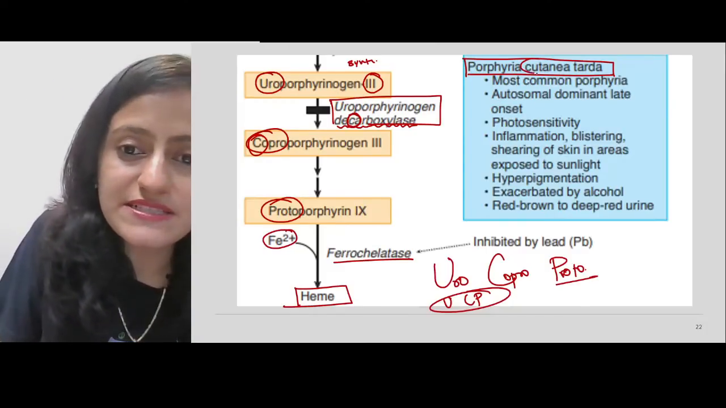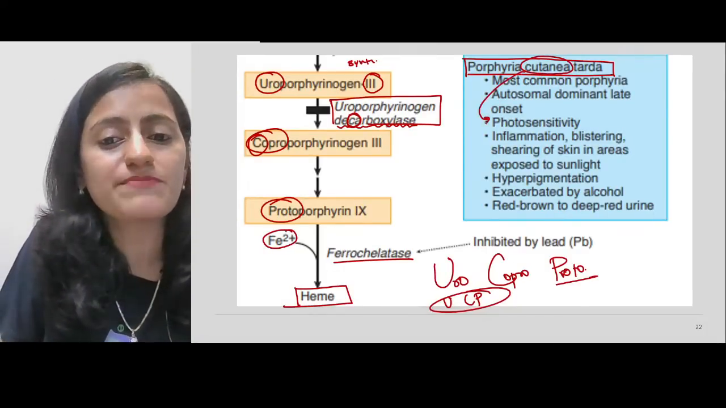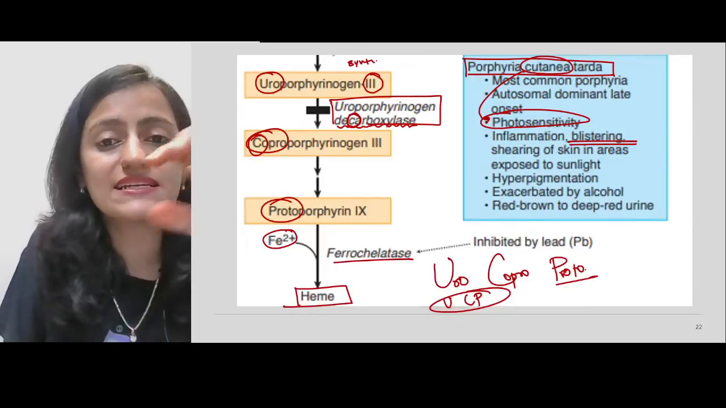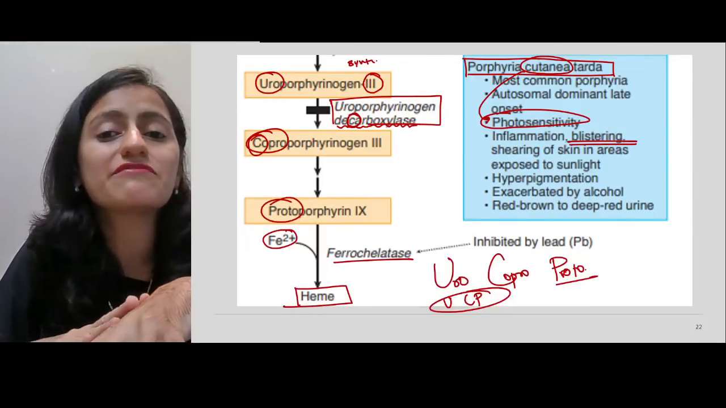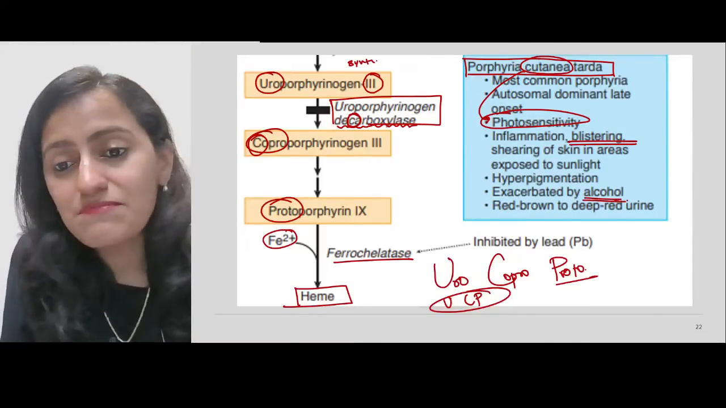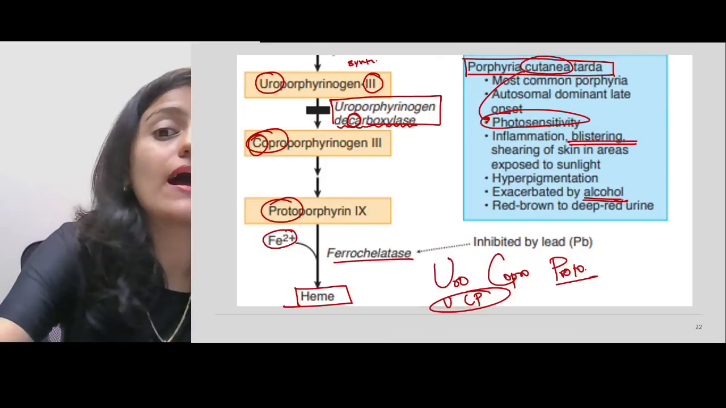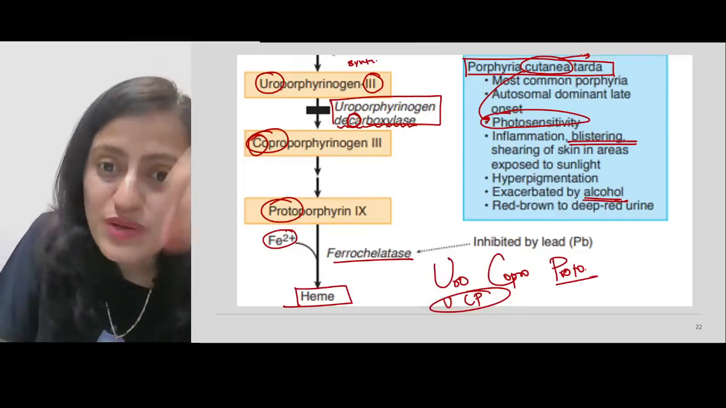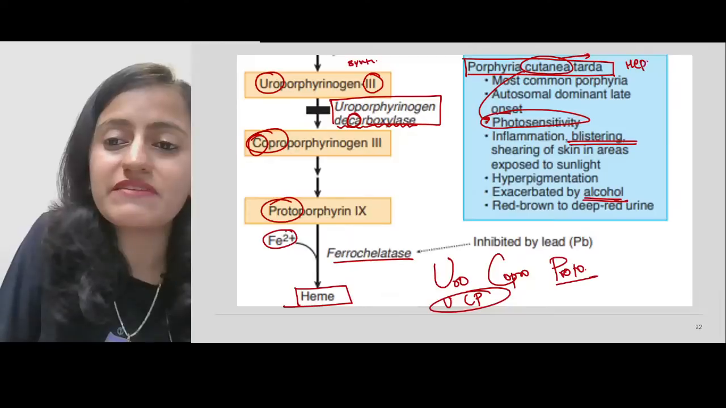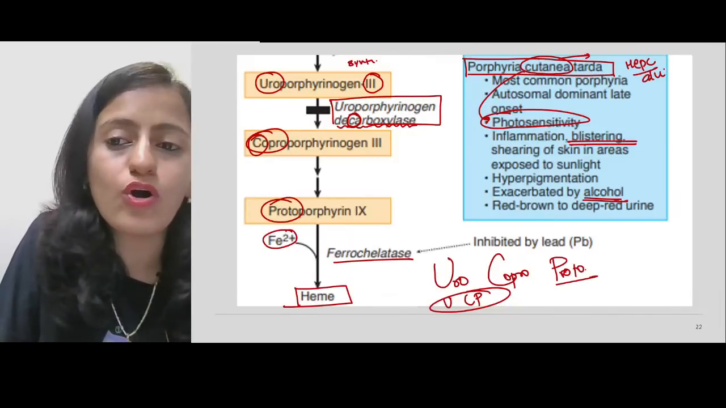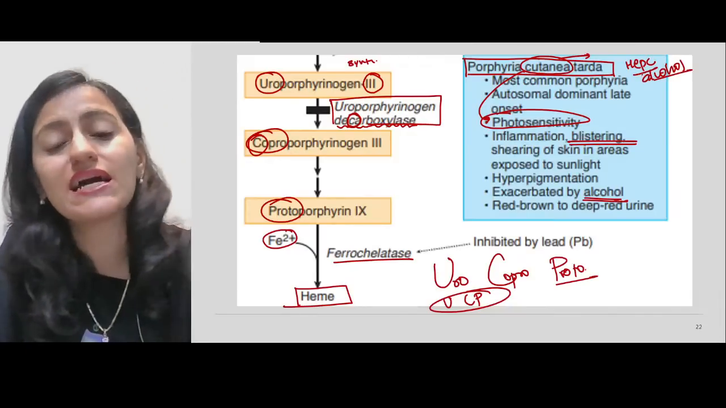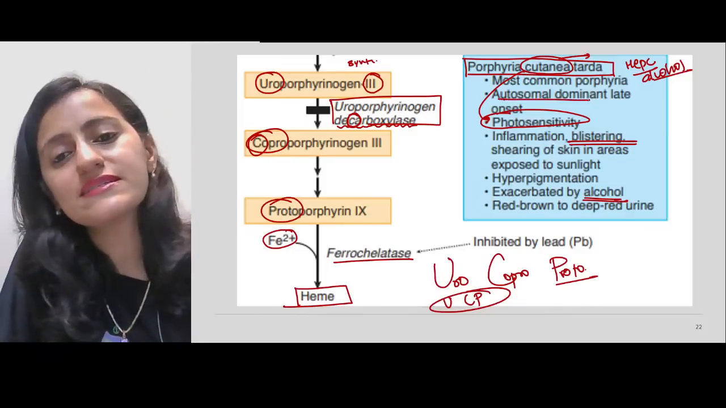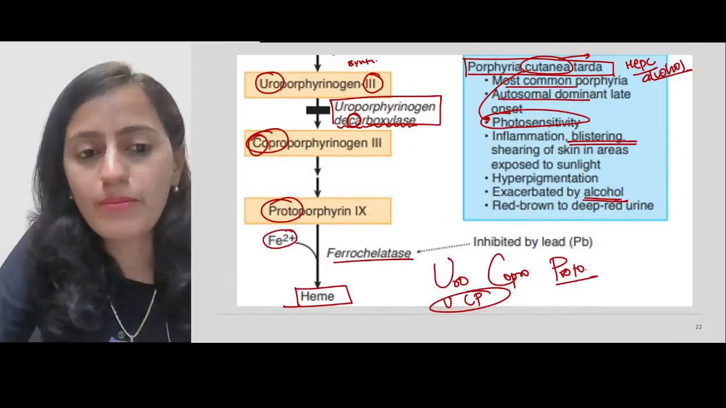As the term says, it is cutanea. So there will be cutaneous manifestations. There will be photosensitivity. There will be blistering skin lesions. Dorsum of the hands are very, very important. It can be exacerbated by alcohol. This is the one where you have a lot of external conditions which can lead to porphyria, like even hepatitis C, alcohol, all this can cause Porphyria cutanea tarda. It can come sporadically also, right? So remember, even this is autosomal dominant and it's the most common.